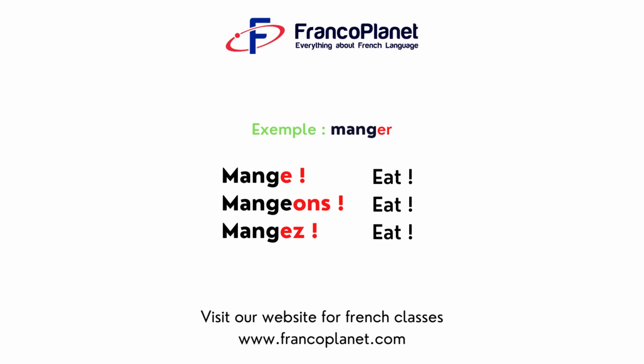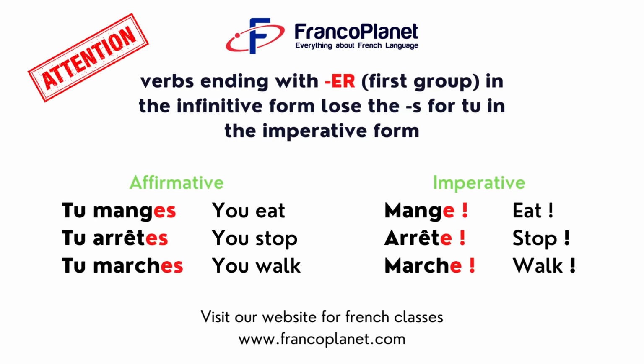Example here: mange, eat, mangeons, eat, mangez, eat. We know that when we conjugate a verb with er in the present tense, for tu we have the ending es or s, but in the imperative form, for the verbs ending with er, the first group of verbs, it will lose this s, and that will be the imperative form.